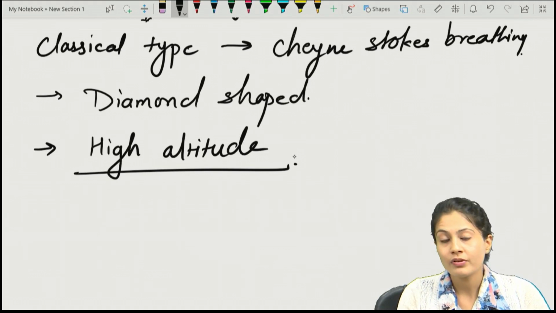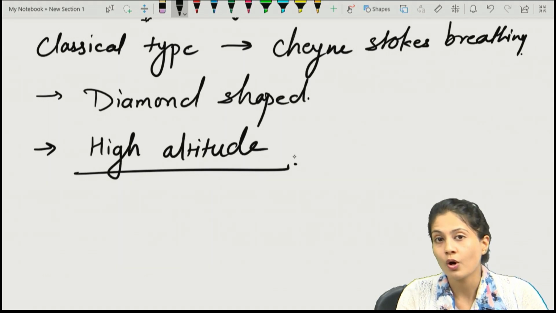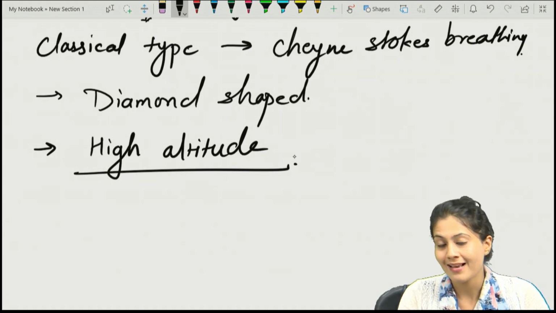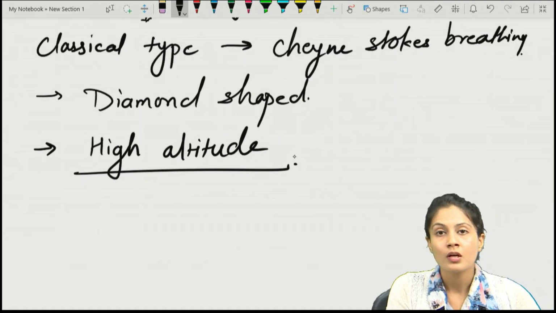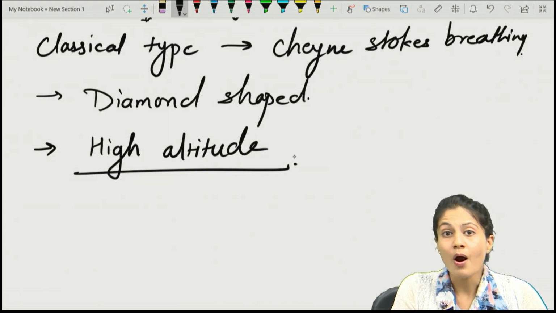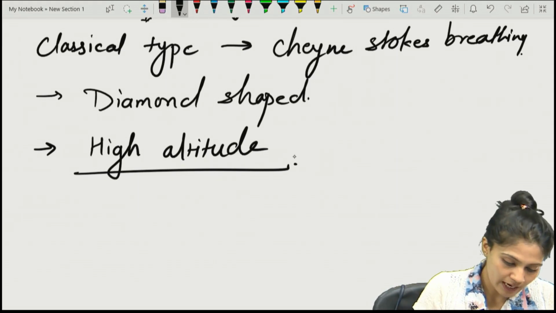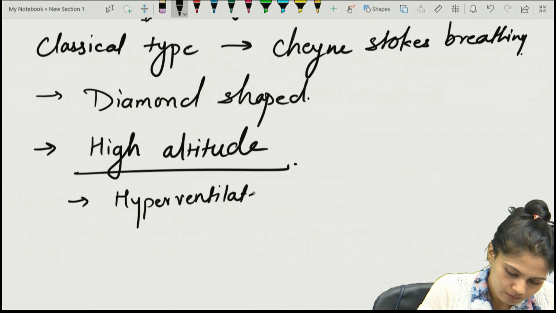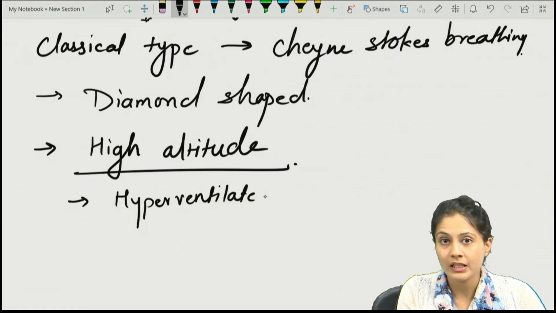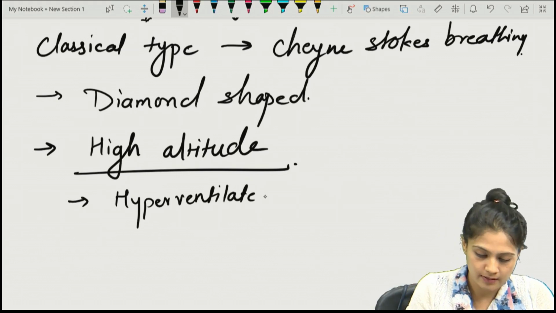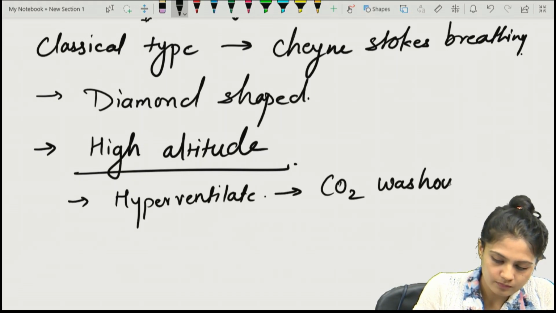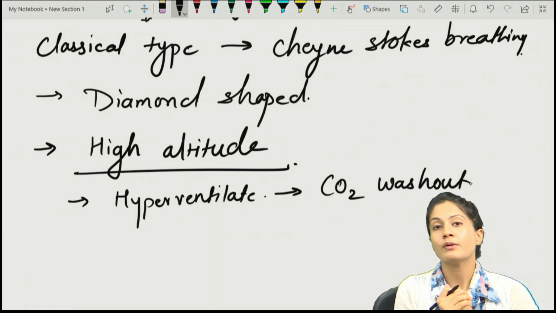Why? Whenever we go towards high altitude, the pressure of oxygen in the environment decreases. So as atmospheric pressure changes, what will happen? The person starts to hyperventilate. Now, if he starts to hyperventilate, what will happen to the carbon dioxide? There will be carbon dioxide washout.